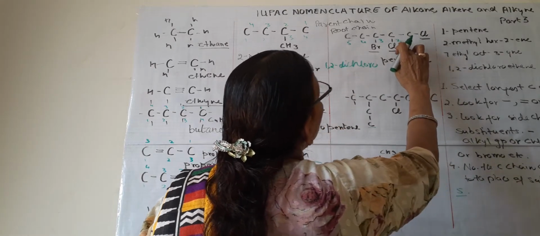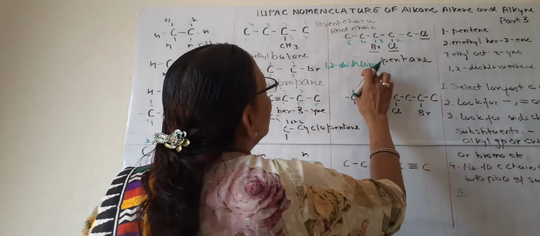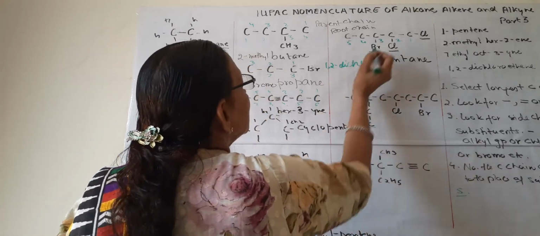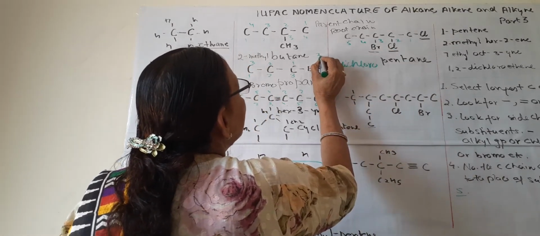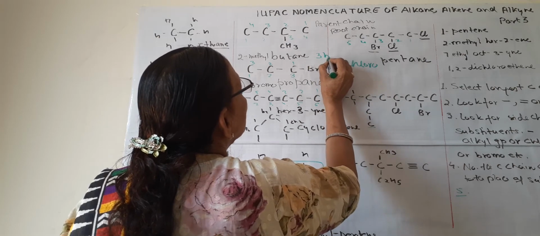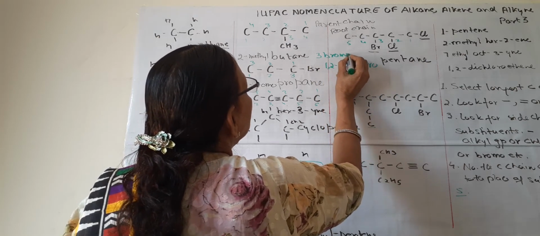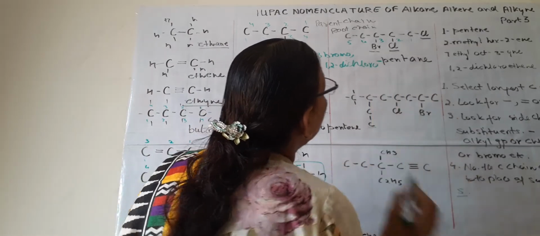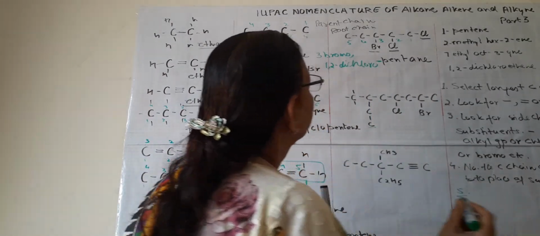1, 2 and 2 chlorine, 1, 2 dichloro. What about bromine? Bromine is on third. So we will write 3 bromo, comma 1, 2 dichloro dash pentane.